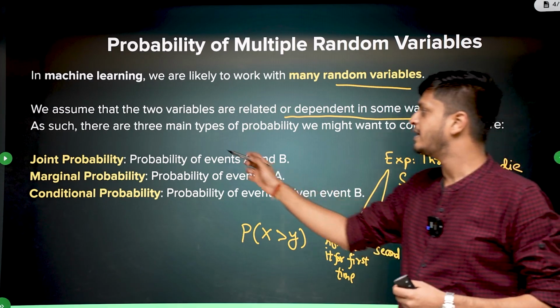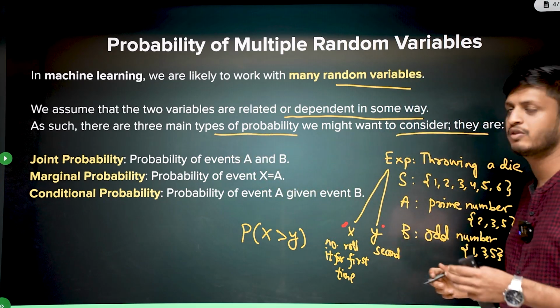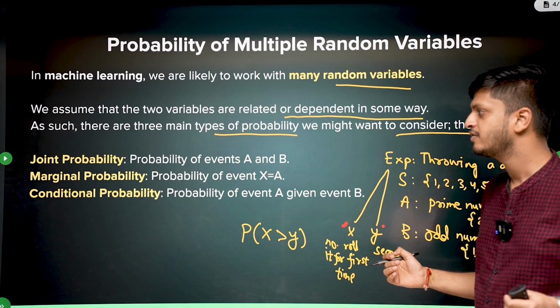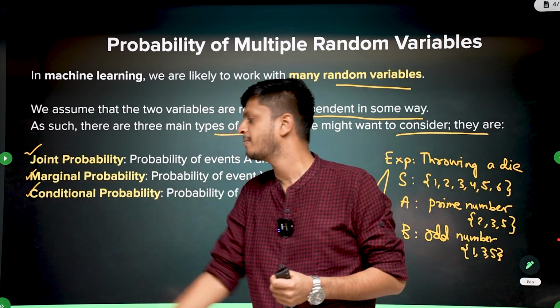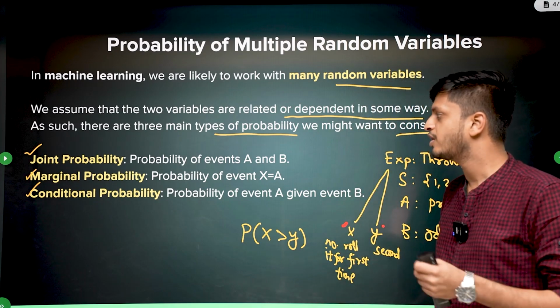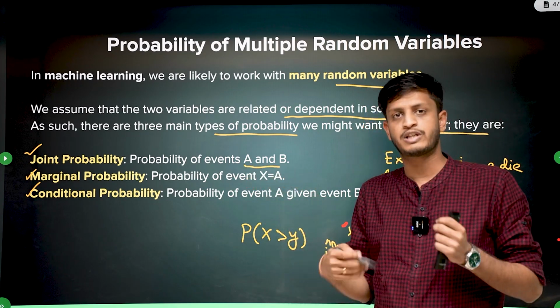There are 3 main types of probability we consider when we talk about multiple random variables. We talk about joint probability, marginal probability, and conditional probability. So what is joint probability? It is the probability of events A and B both happening.